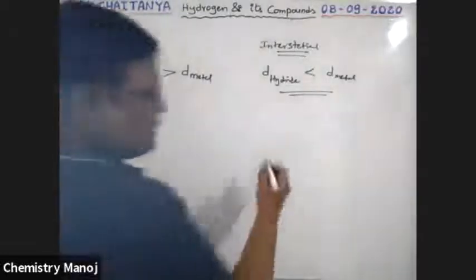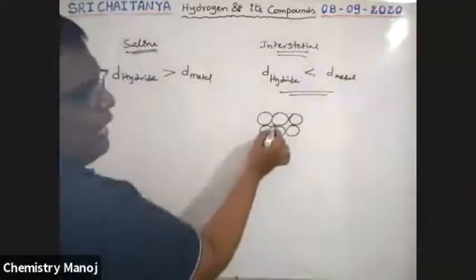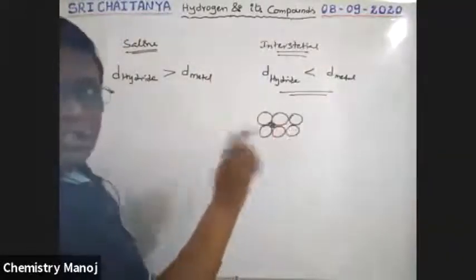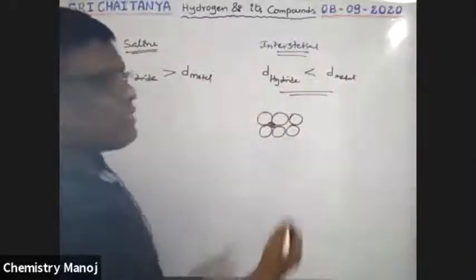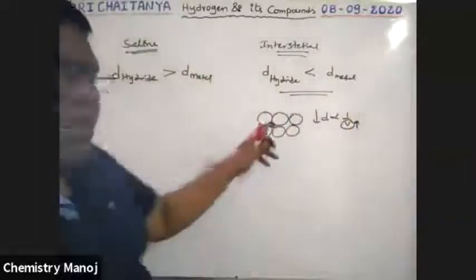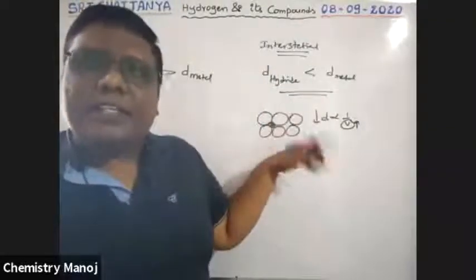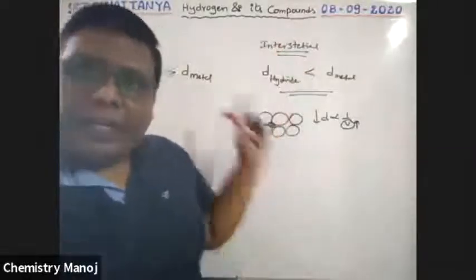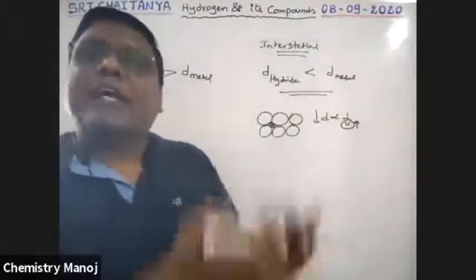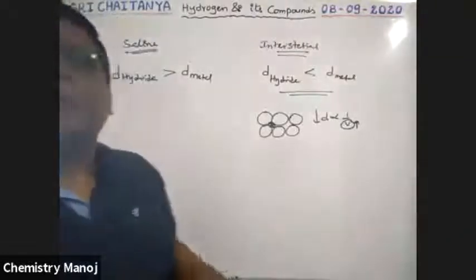Why? These are the metal atoms, closely packed. After adding hydrogen between them, some distortion occurs and the volume increases, because density is inversely proportional to volume. As the volume increases, density decreases. That is in the case of interstitial hydrides. But in saline hydrides, the number of atoms per unit volume increases, so density increases. It is very, very important.